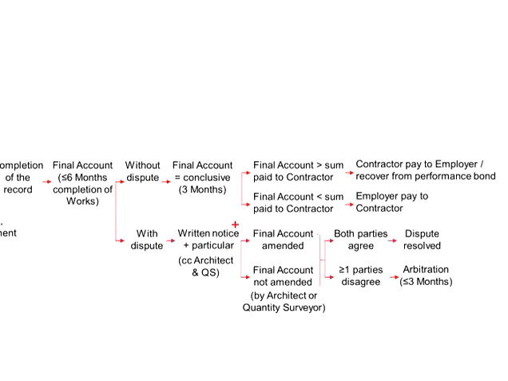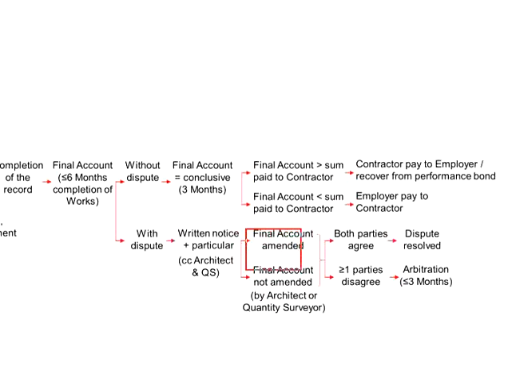Either the final account will be amended or it remains the same. This is subject to the wisdom of the architect and quantity surveyor, as well as the justifications given by the disputing party. The bottom line is, they will need to be fair and just to both parties.